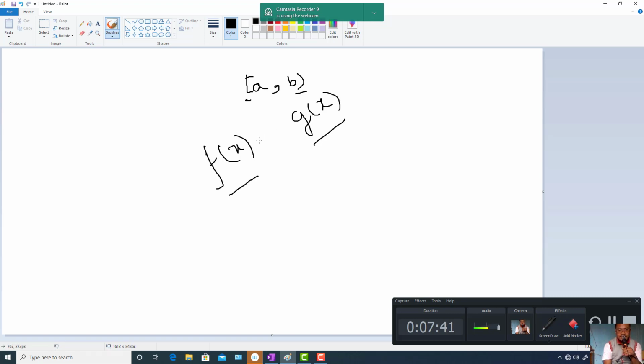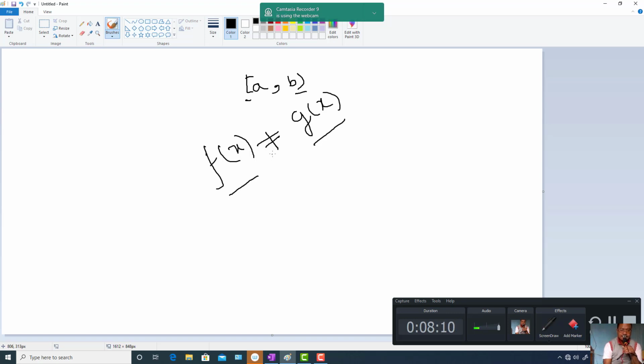If the set of points at which these two functions are not equal has measure equal to 0, then we say that f is equal to g almost everywhere.